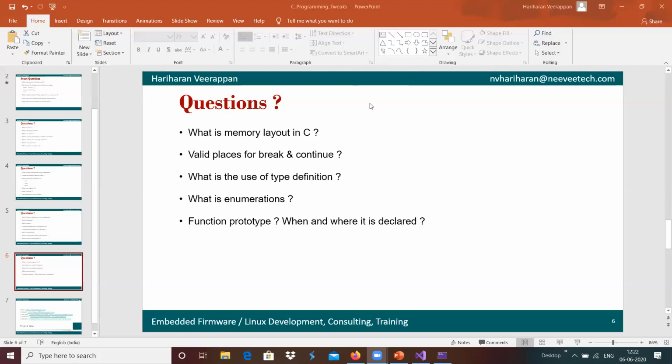Yeah, it's basically break is to completely exit out of the loop, and continue can be used to exit the current iteration and go to the next iteration.